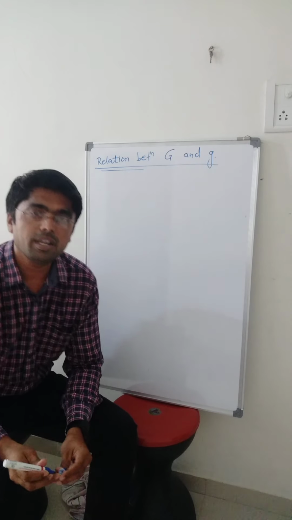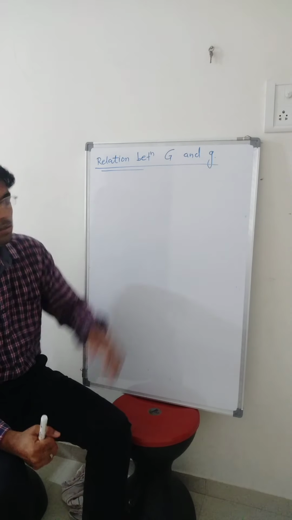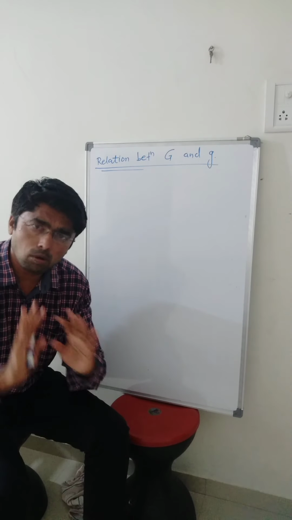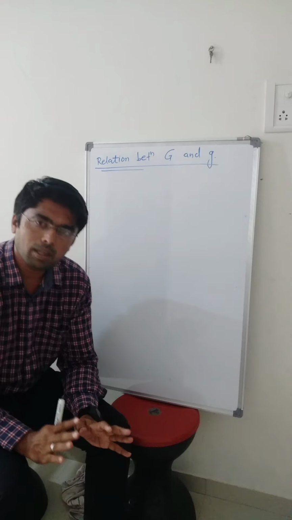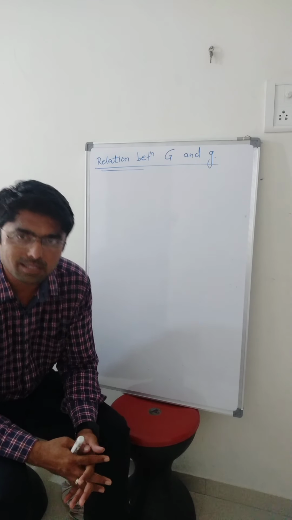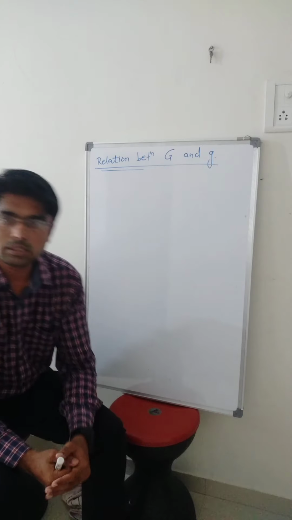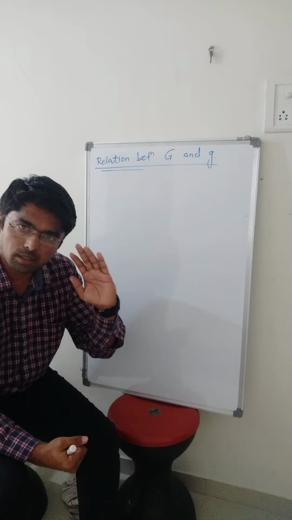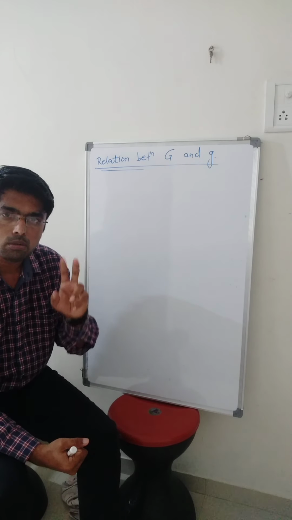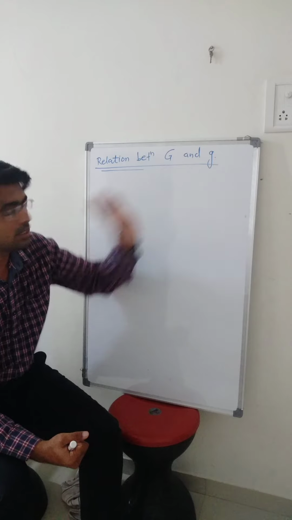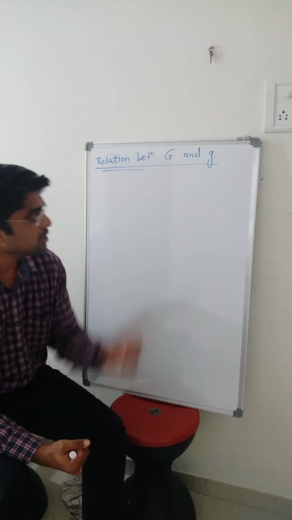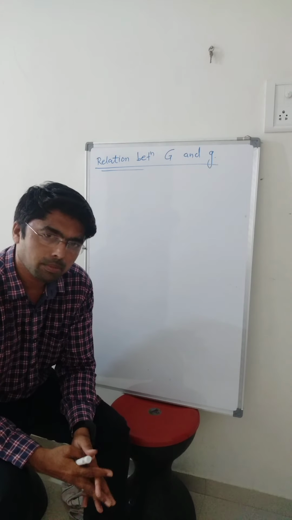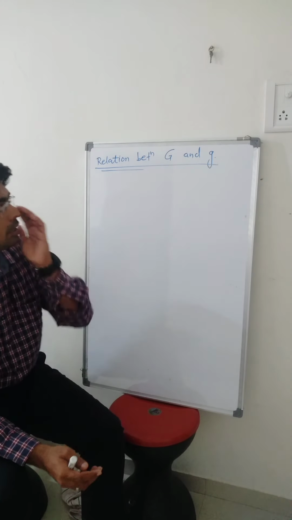Already I told you that capital G, the big G, is the gravitational constant. It is a constant value, and this value is provided by the board in the board examination. Small g is the gravitational acceleration, the acceleration produced by the force exerted by the earth. Its considered value is 9.8 meter per second square.